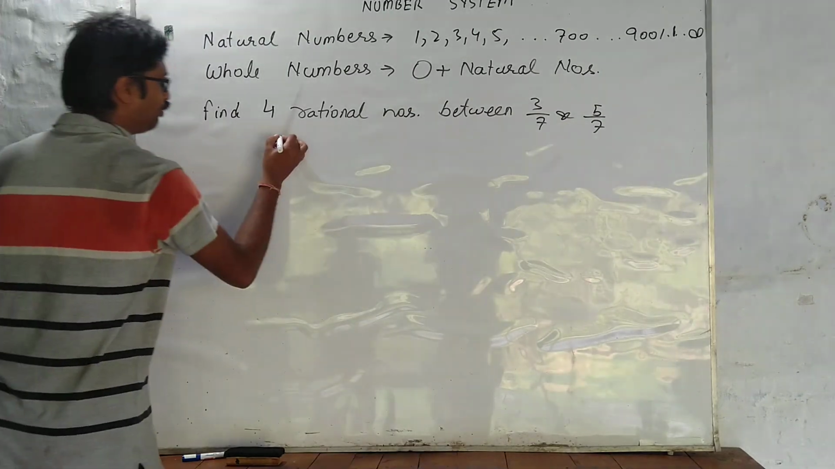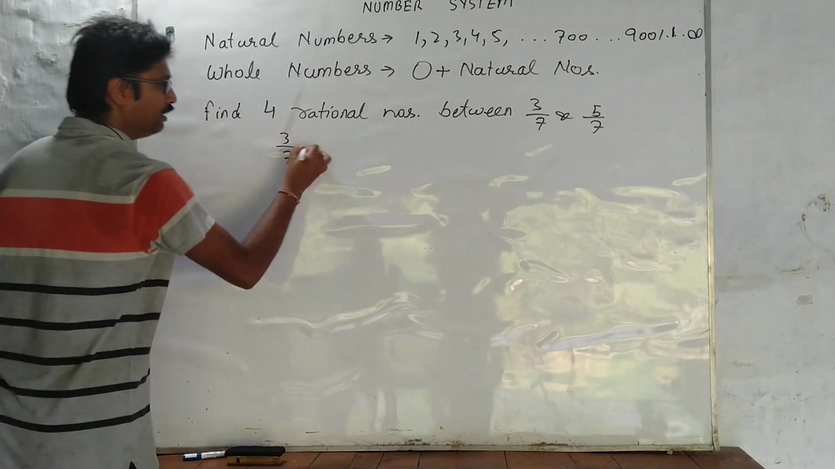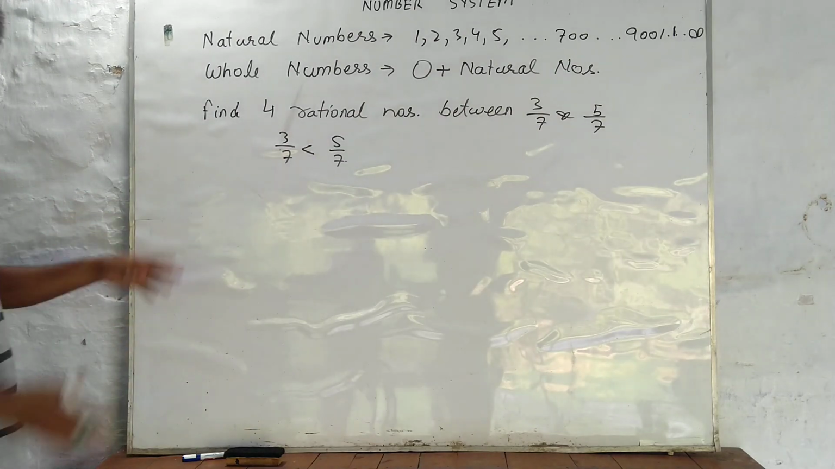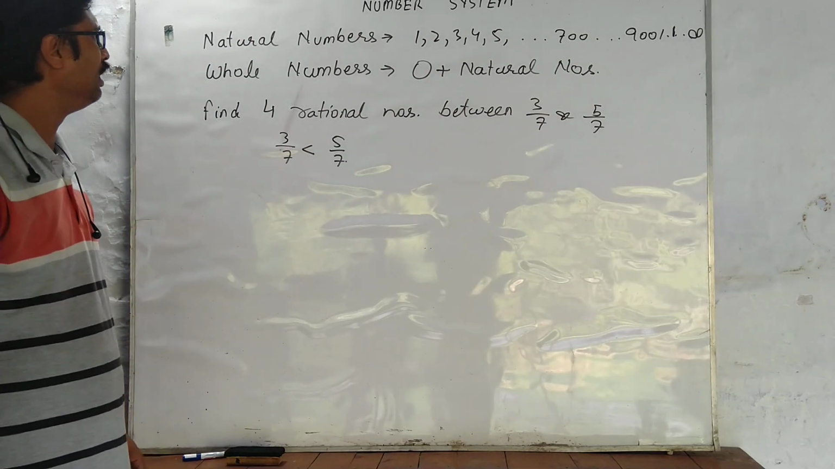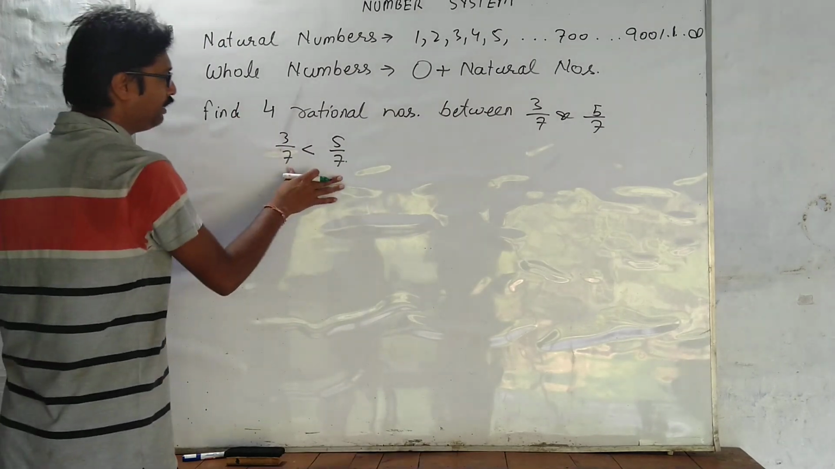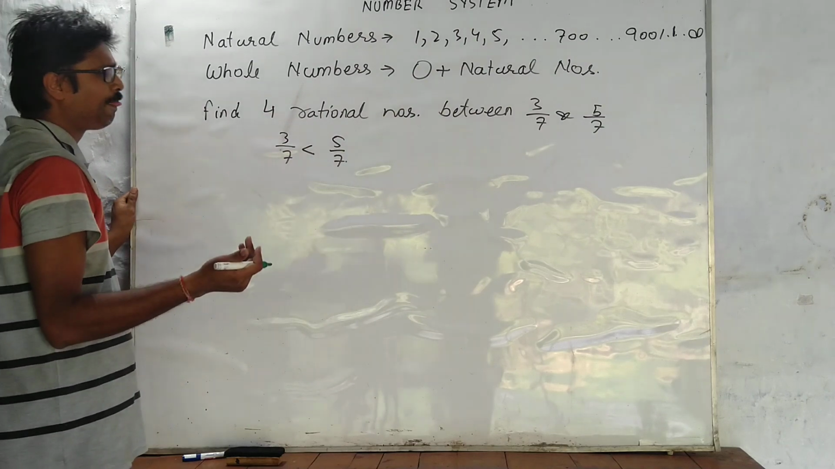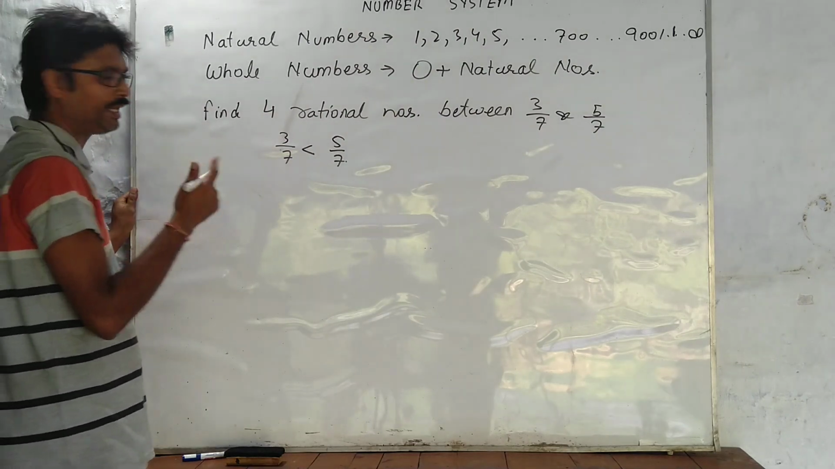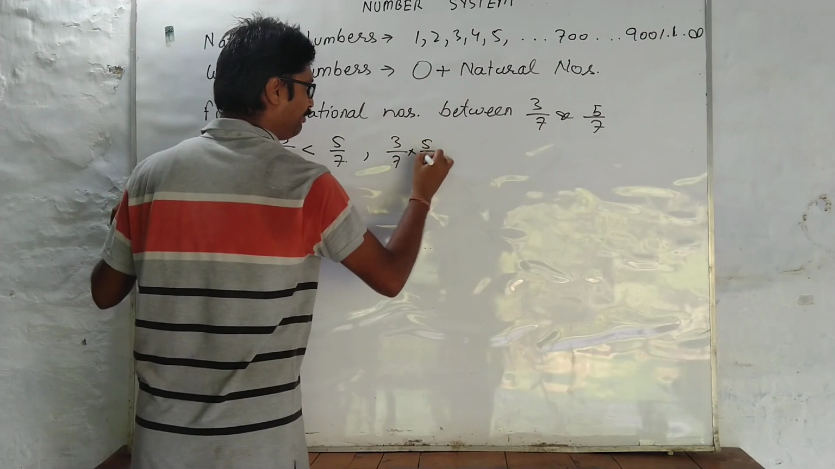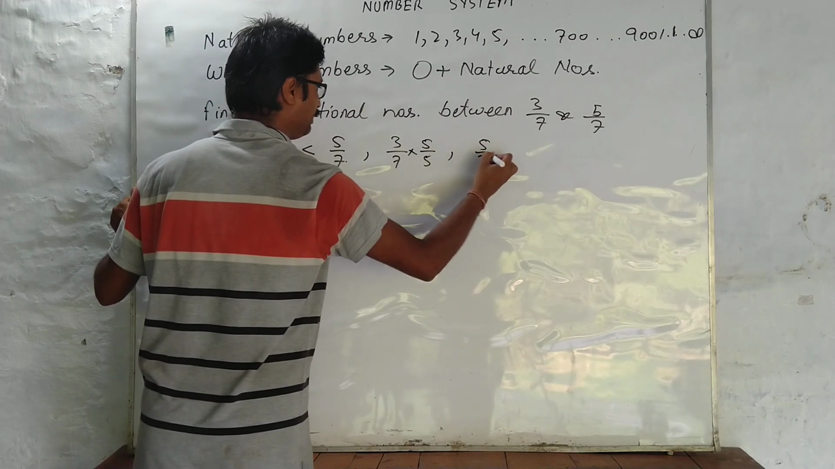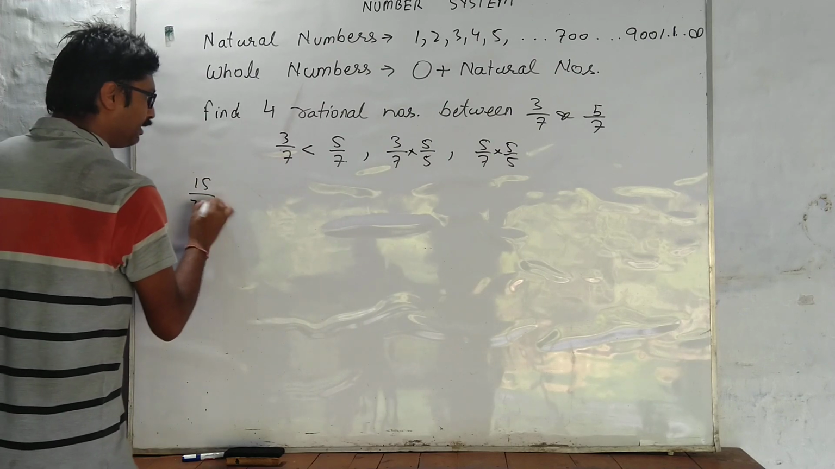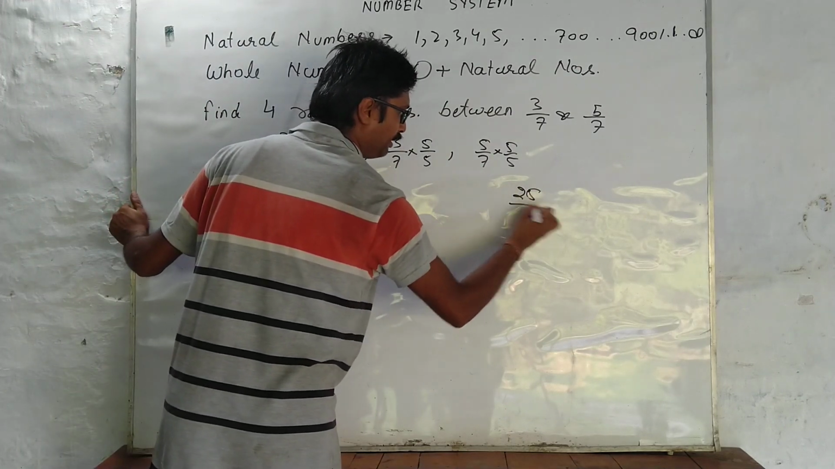Now one of them is 3 by 7, definitely it is lesser than 5 by 7. So what I do, I multiply both of them with some common integer, some common natural number. Let me say I multiply them by 5. So let's see what I get. 3 by 7 into 5 by 5 and 5 by 7 into 5 by 5. So check this out. It becomes 15 by 35 and the next number becomes 25 by 35.